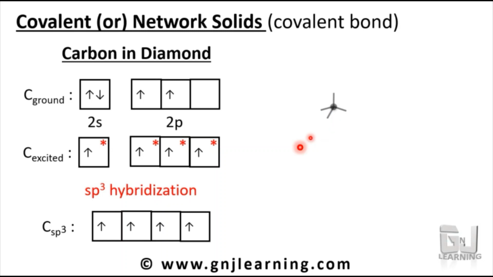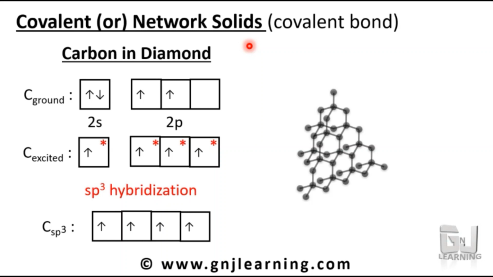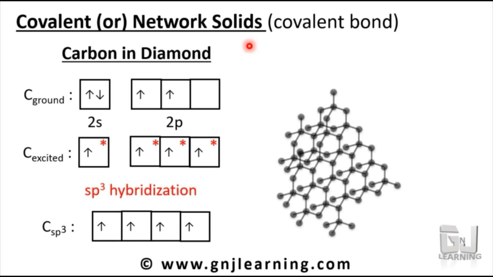To each orbital, one carbon atom will come and bond, and each carbon atom will do the same, being sp3 hybridized, and will follow the network like this. I have just shown a few, but it goes on like this, and the network is formed by covalent bonds. So it is named a covalent solid or network solid.